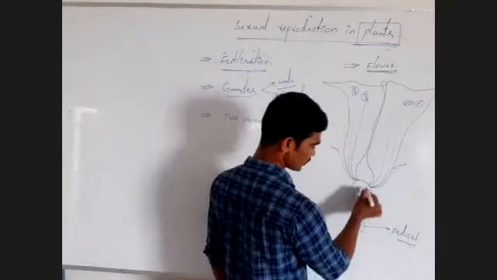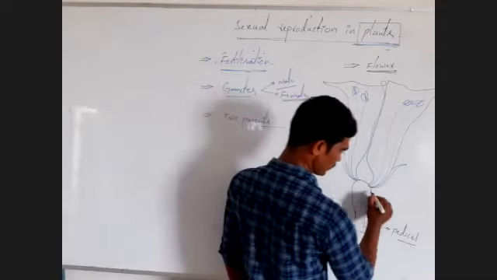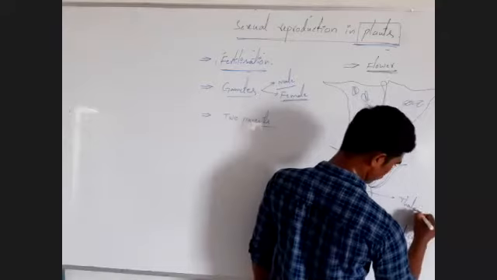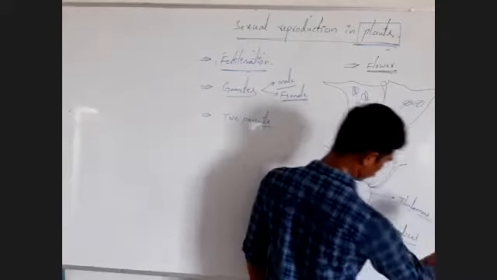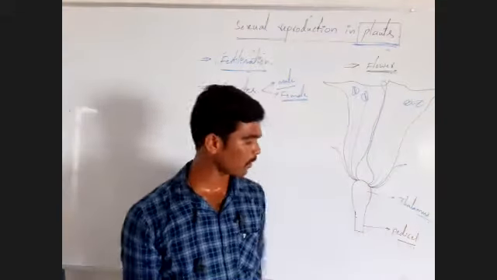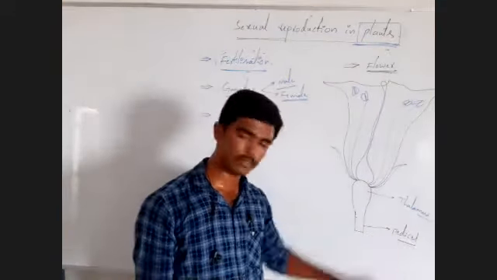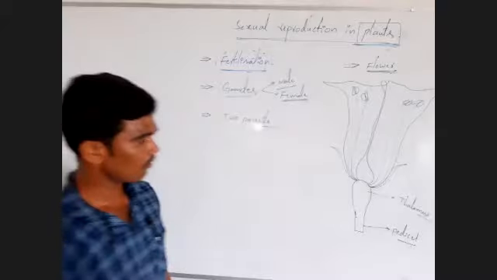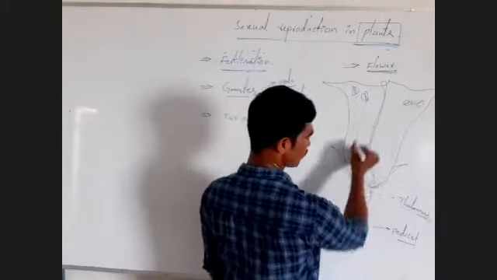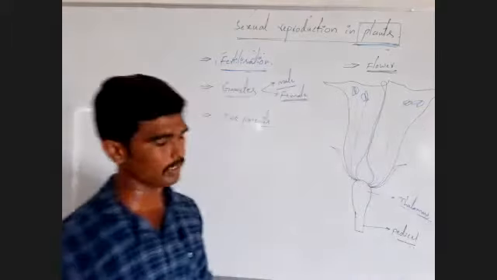Observe this swollen part of the pedicel. This is called the thalamus. You know very well that. From this swollen tip of the pedicel, the thalamus, different types of floral appendages are developed.